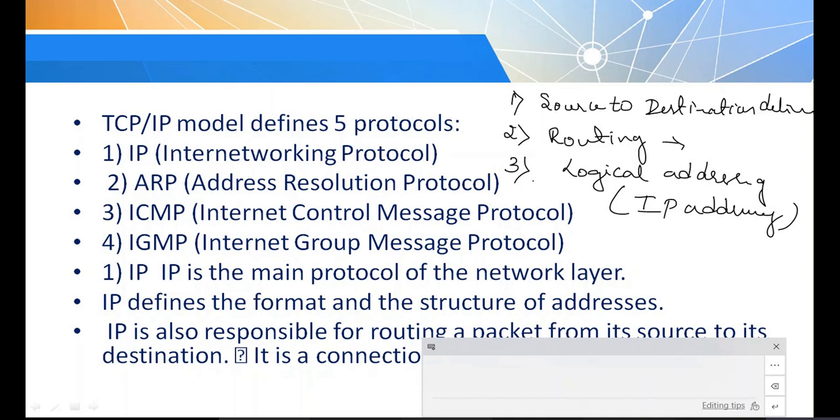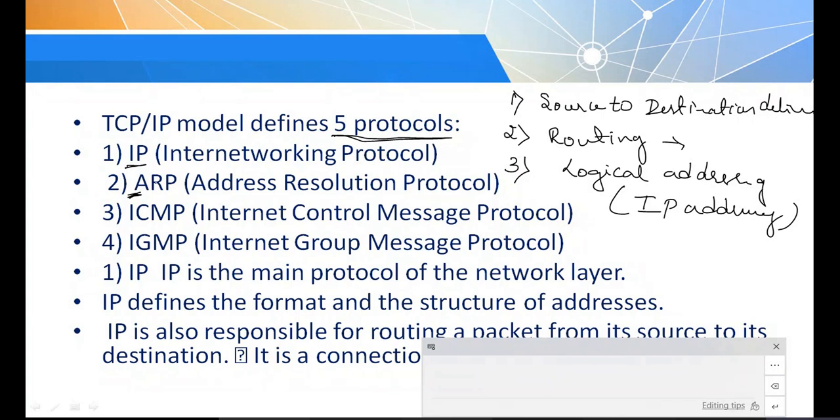The TCP/IP model defines 5 protocols. Here I have listed the protocols supported at the network layer. One is IP, which stands for Internetworking Protocol. Then we have the ARP protocol, called Address Resolution Protocol, which is mainly used for conversion of addresses. We will discuss more about these protocols in a separate class. ARP, then ICMP.